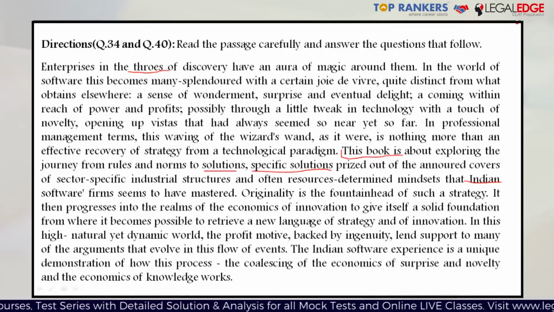Delight is happiness. A coming within reach of power and profits, possibly through a little tweak in technology with a touch of novelty. That is, if they are trying to change technology a little bit and do something differently, it would open a lot many more avenues, because they'll have a new product which might be wanted by a lot more people than other products are wanted by, possibly. So they'll come under the reach of power and profits, opening up vistas or scenarios which they anticipate to happen that had always seemed so near yet so far.